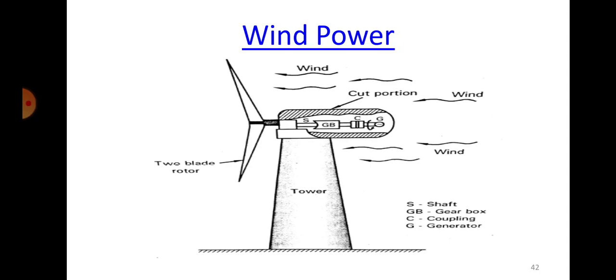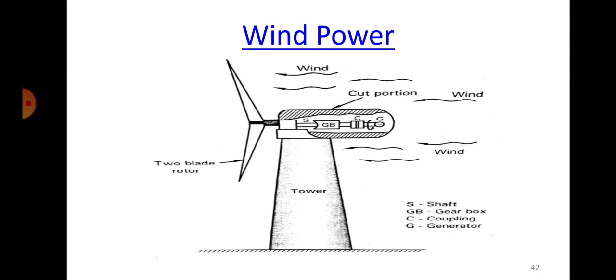You would generally see there are different speeds at which you have wind. In some areas there will be no movement of the air at all, no wind at all. But in some areas there will be very fast movement of the air. So it varies from region to region.